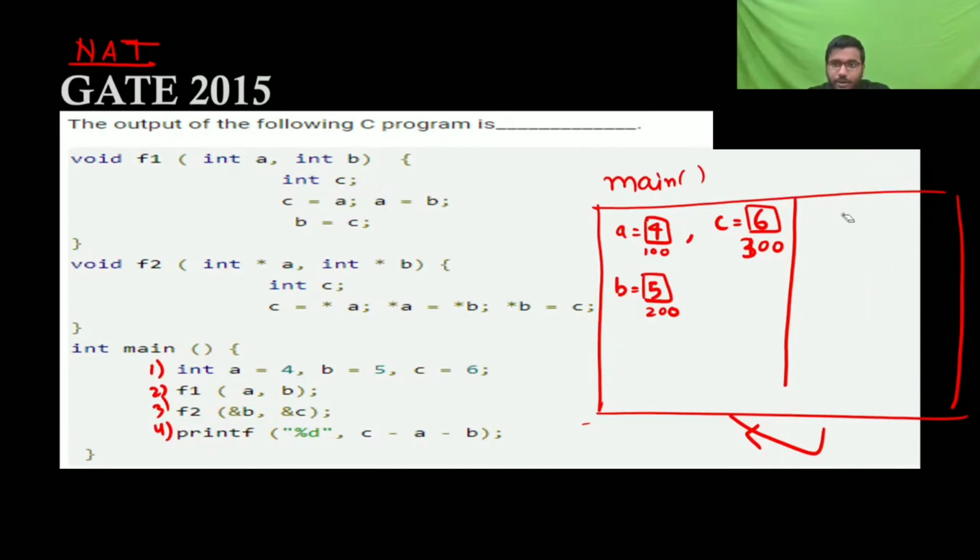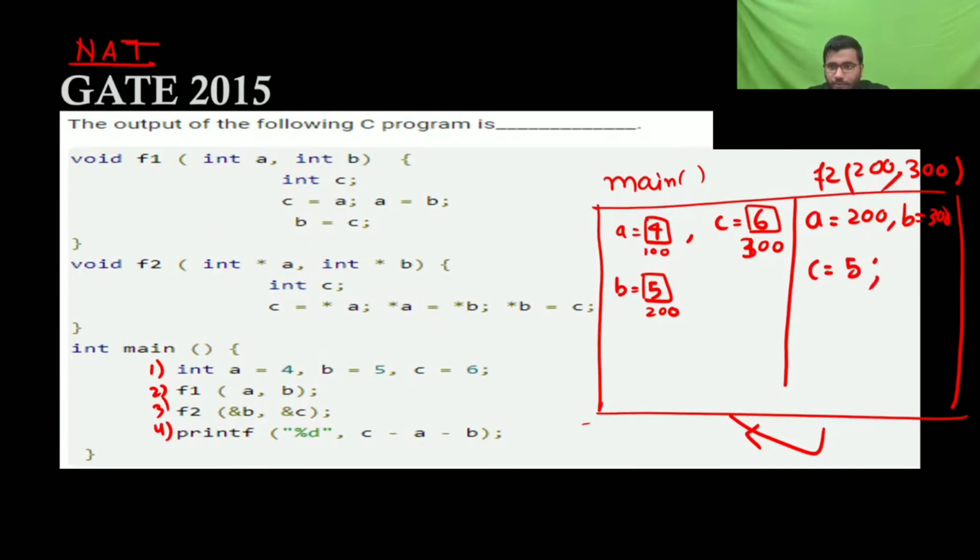Now after line 3 you are going to call F2. F2 is given the address of B, which is 200, and the address of C, which is 300. So A is having 200 and B is having 300. This goes to A and this goes to B. Now C is having the value at address A. So the value at address 200 is 5, so C is 5.